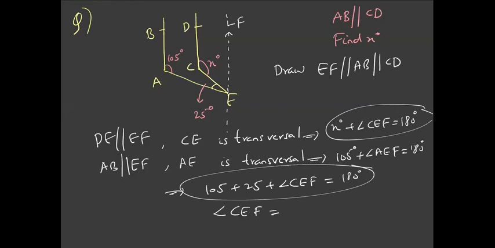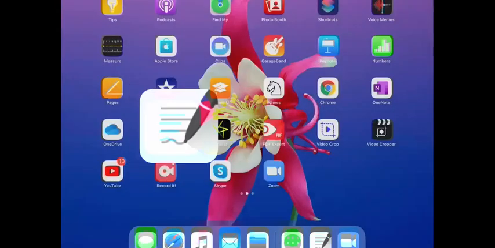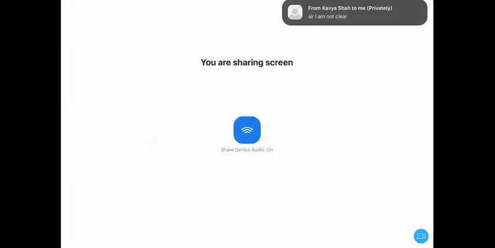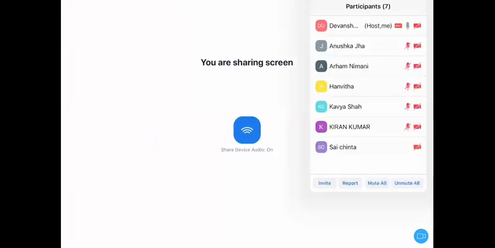The value of angle CEF would be 50 degrees, and so the value of X would be 130 degrees. Is this problem clear to everyone? Yes, sir.